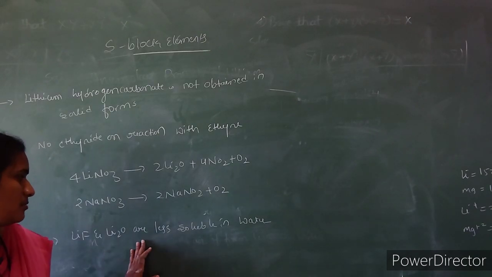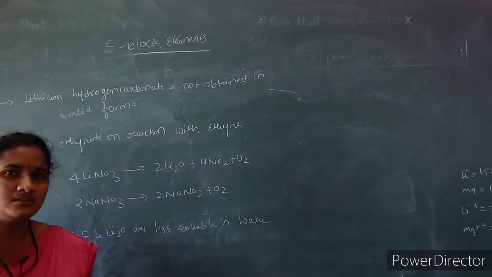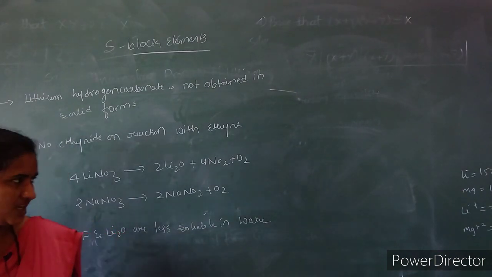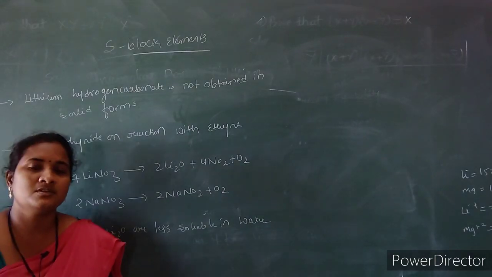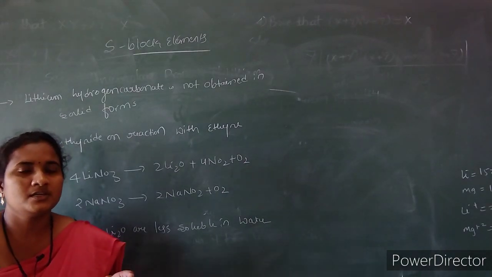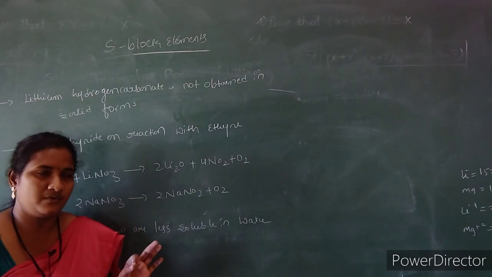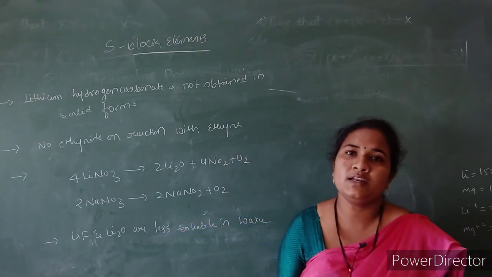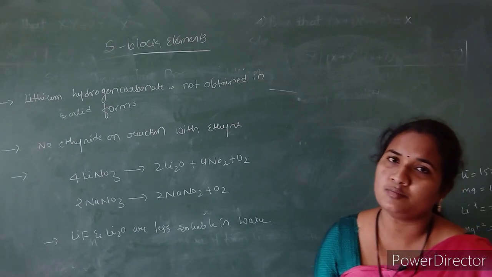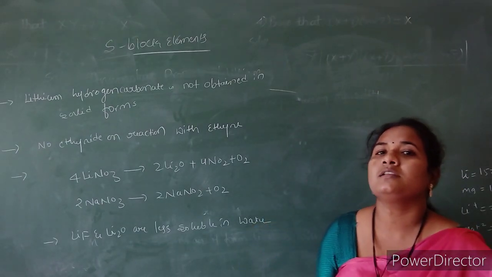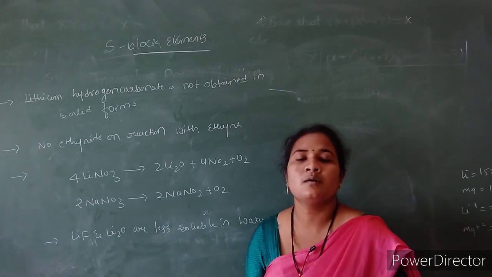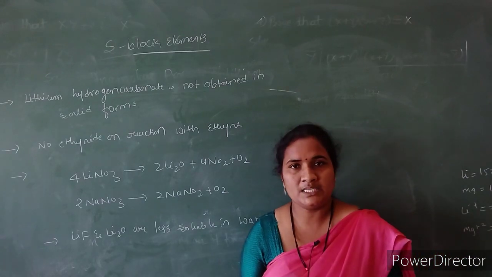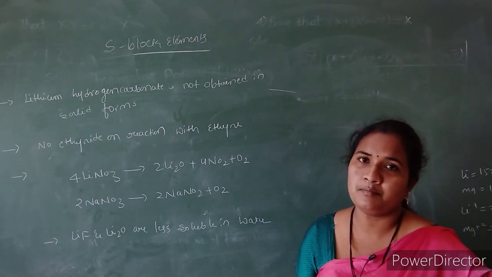And lithium fluoride and lithium oxide are less soluble in water, commonly less soluble among all alkali metal compounds. So these are a few anomalous properties of lithium. First, it has smaller size and high polarizing power. Secondly, because of its polarizing power, its compounds are covalent in nature and soluble in organic solvents. Lithium shows a diagonal relationship with magnesium, and it is harder and has a higher melting and boiling point among the alkali metals.